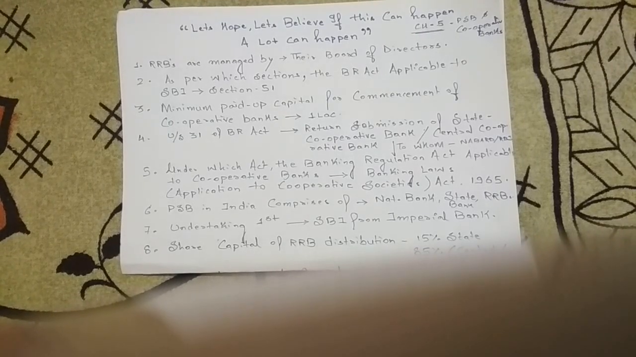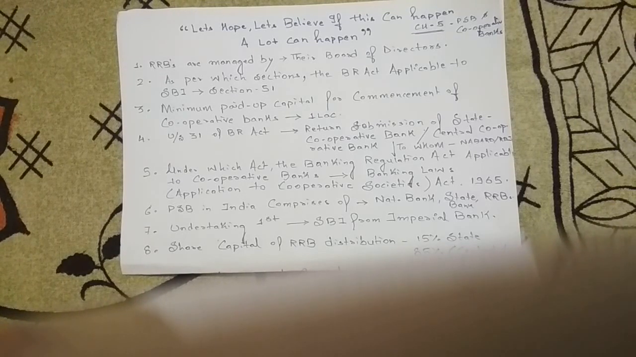Starting with question 1, the regional rural banks are managed by the board of directors. It is being held by the board of directors, not by the sponsor bank. As we know, regional rural banks are administered by three participants: the central government, the state government, plus the sponsor bank. So the board of directors is chosen by a combination of these.